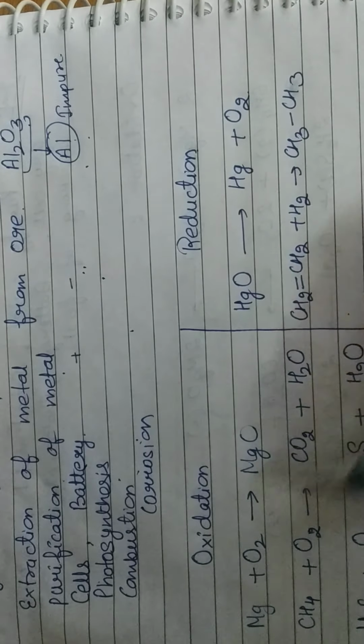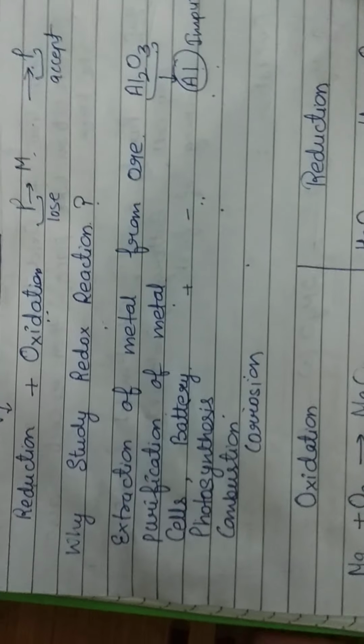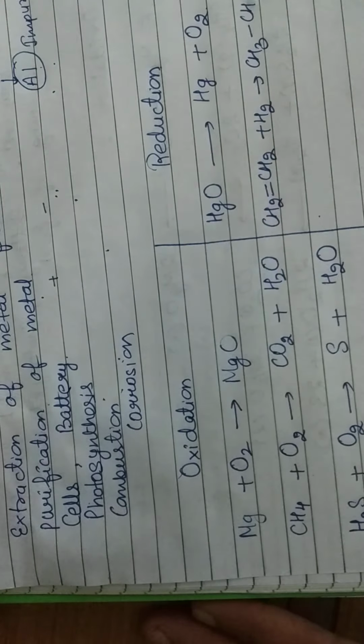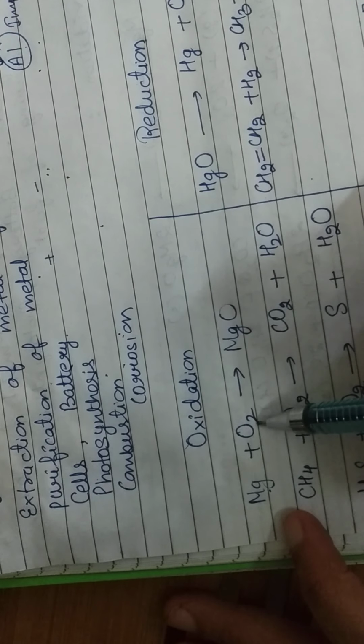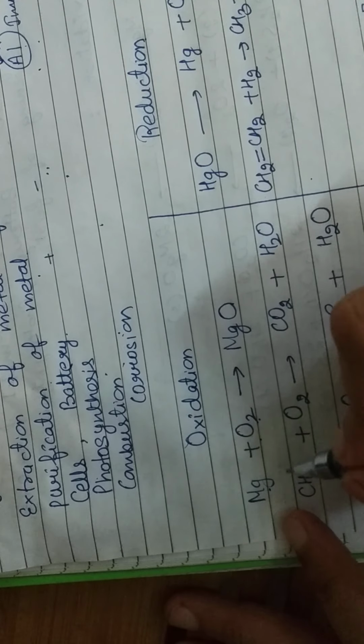So let us first discuss what reduction and oxidation mean. First we will discuss the classical concept, the earlier one. We will explain it one by one, taking examples. First we see Mg plus O2 changes to MgO, that is addition of oxygen.